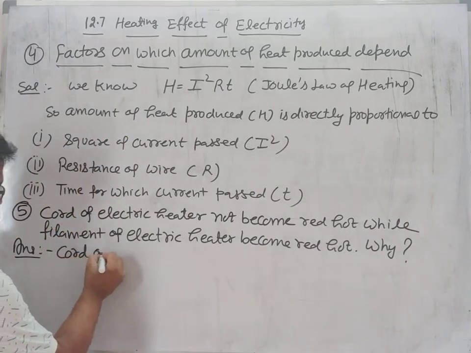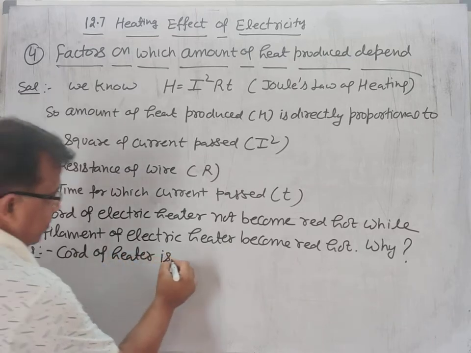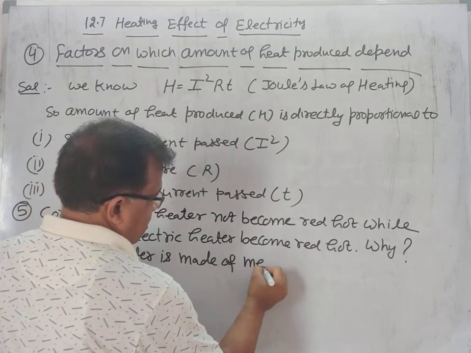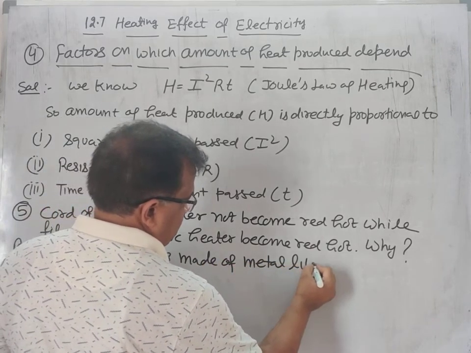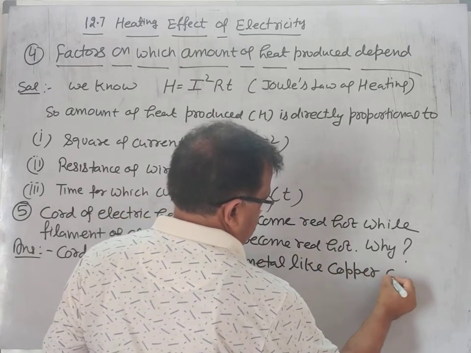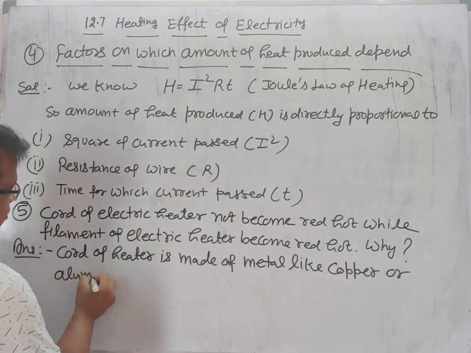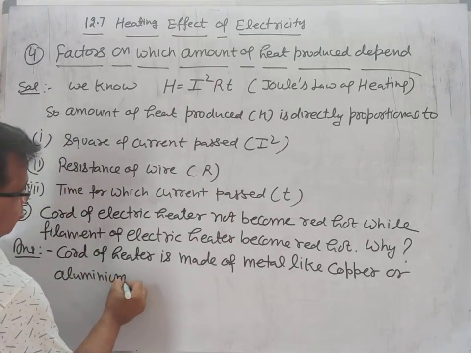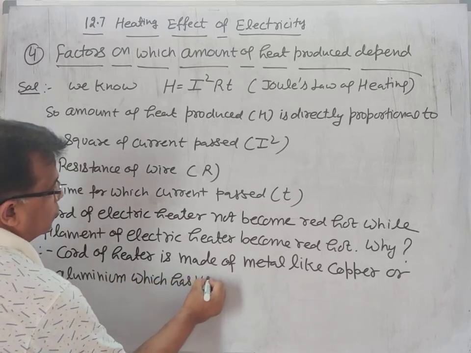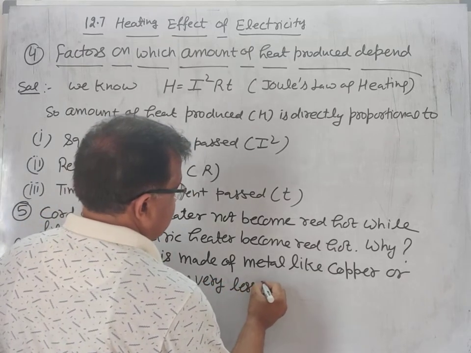Core of heater is made of metal like copper or aluminium, which has very less resistance.